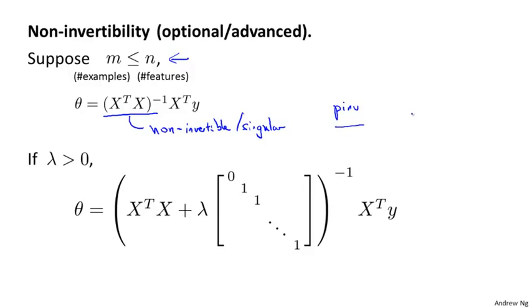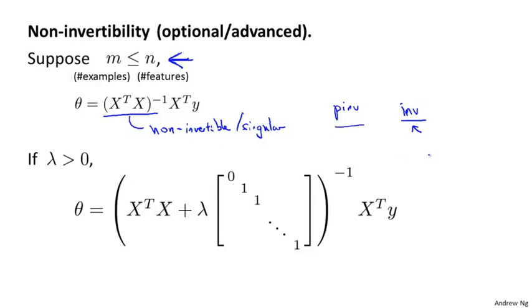But if you were doing this in a different language, and if you were taking just the regular inverse, which in Octave is denoted with the function inv, if you're trying to take the regular inverse of X transpose X, then in this setting you find that X transpose X is singular, is non-invertible. And if you're using some linear algebra library in a different programming language to try to take the inverse of this matrix, it just might not work because that matrix is non-invertible or singular.